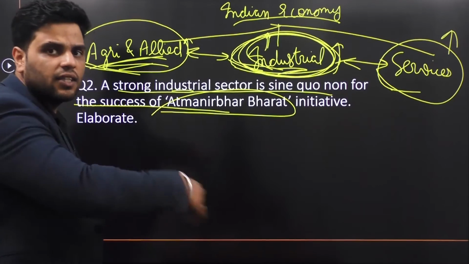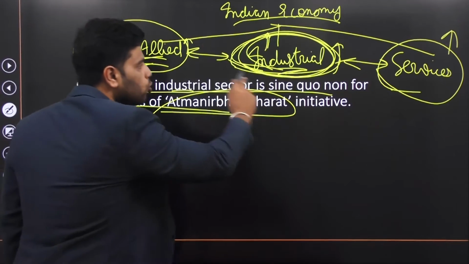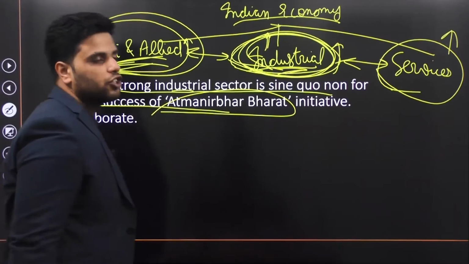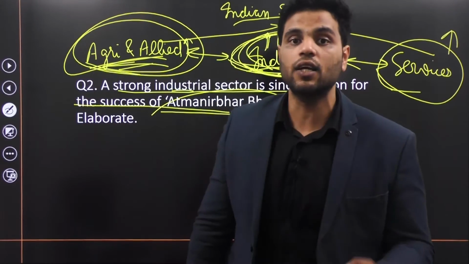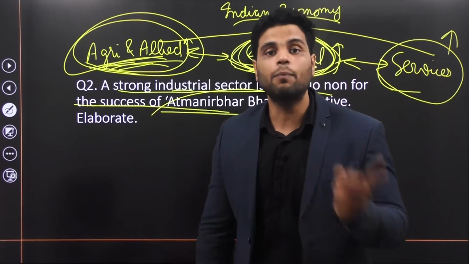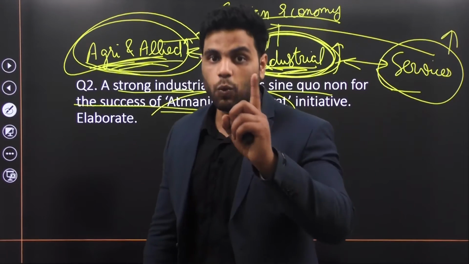And cotton is just one example, there are various other raw materials that are utilized in industrial sector that are actually made in the agriculture sector. So a growing industrial sector would increase demand for agricultural products. And when that happens, agriculture stands to benefit. All right, so this is one linkage.